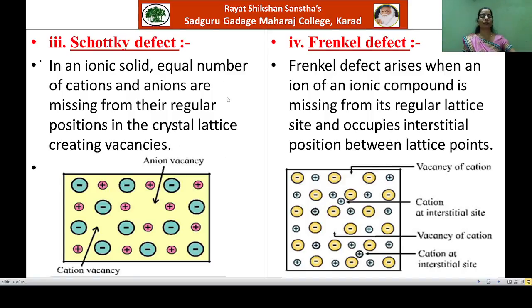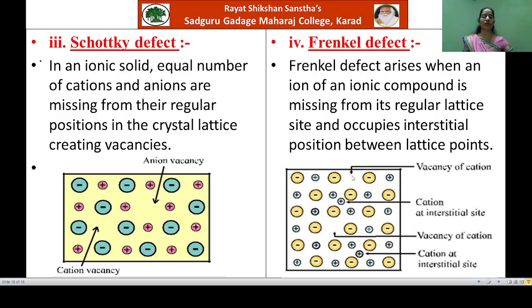Now see here, the cation is missing from its original site. So the cation is creating a vacancy here, but that cation is occupying the interstitial position. Okay, so this is a cation at interstitial site. Similarly, in this position also you will observe one more cation vacancy where that cation is occupying this interstitial site.